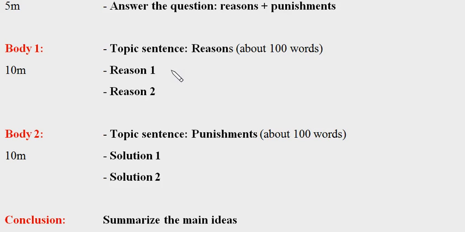Maybe it should be 2 or 3, according to you, your choice. And for one supporting point, you should add some details to explain it. Sometimes you can add some examples too. It will be very good to make clear what you want to say in your writing.